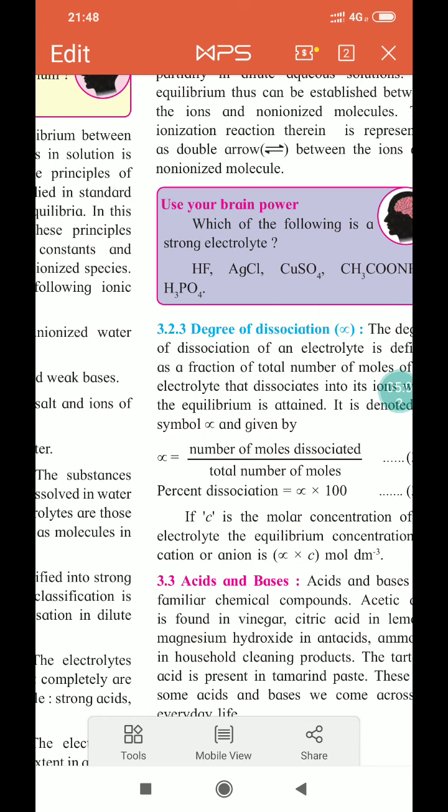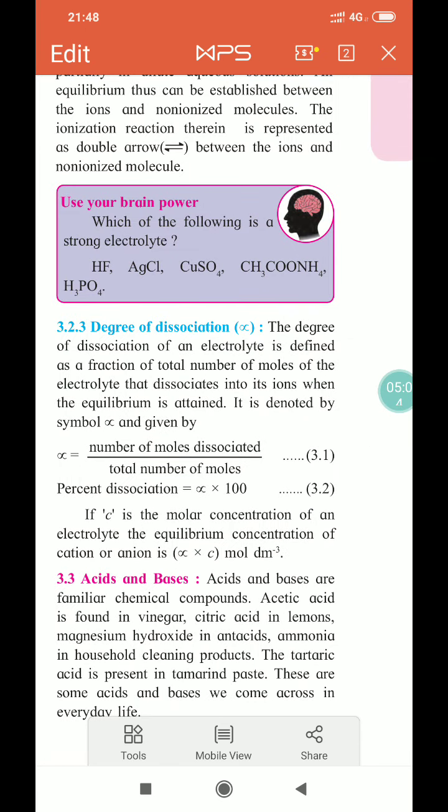Now degree of dissociation, represented by alpha. It is the fraction of the total number of moles of the electrolyte that dissociates into ions when equilibrium is attained. Again I repeat, degree of dissociation is the fraction of total moles of the electrolyte that dissociates into ions at equilibrium.